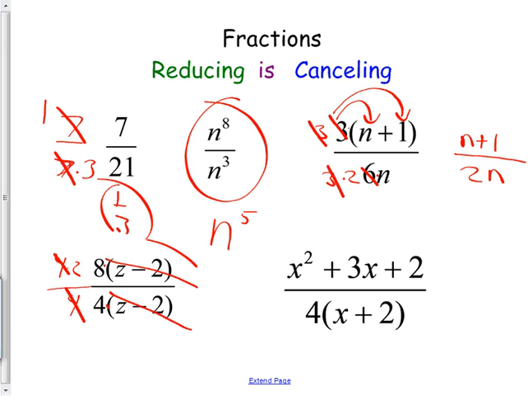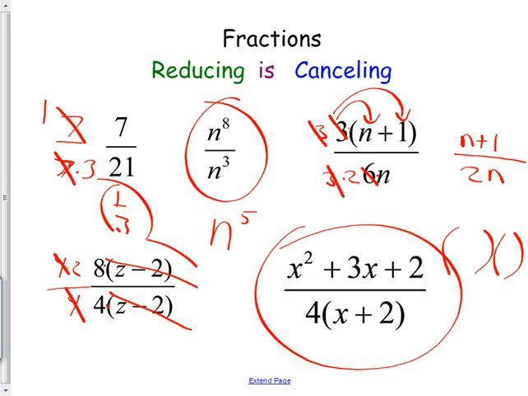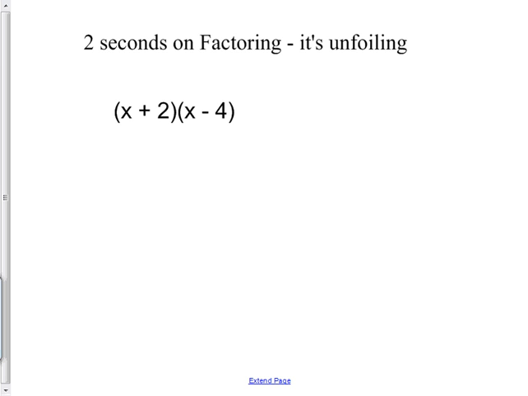All right. Over to here, we need to be good at factoring. Do you remember how to factor? You could take this puppy and make it into 2 sets of parentheses. All right, I'm going to remind you, I'll do this one for you. I'd say x, and then I'd say what multiplies to 2 and adds to 3? 2 and 1. Put a little plus and a little plus. And now I have x plus 2, x plus 1 over 4 times x plus 2. And now the x plus 2's can cancel. That needed factoring. I'm going to do a lot more factoring with you right now.